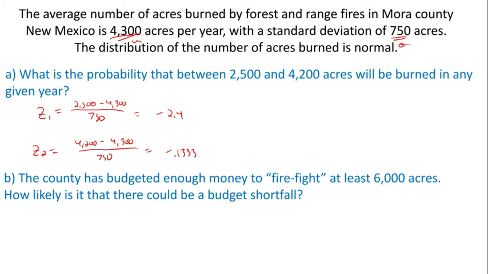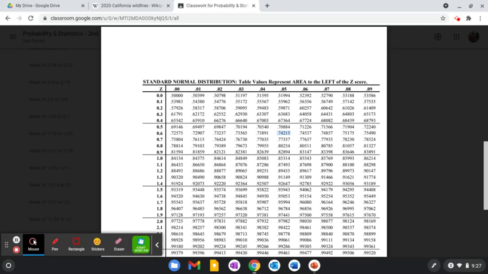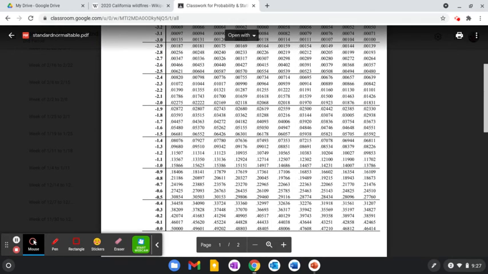All right, so let's go ahead and look these up. And again, we want to do not necessarily the larger z-score, we want to do the larger table value. Remember, it's larger table value minus smaller. So it's not going to be the table value of z1. Actually, that's going to be our smaller one. Even though it seems like a bigger number, it is actually smaller because it's negative. But again, we always want our larger table value minus our smaller table value. So I'm going to look up the -0.13 first.